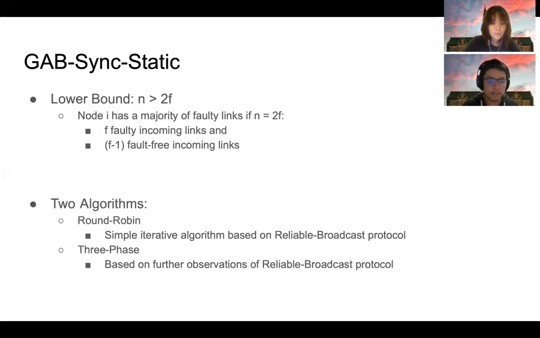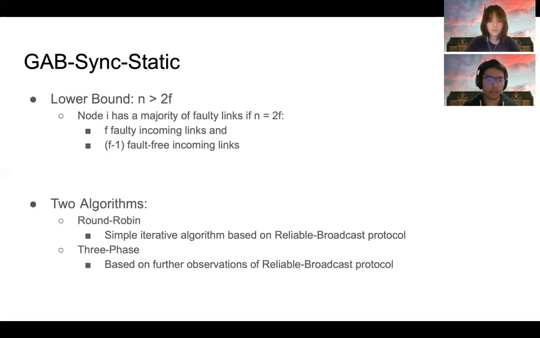Let's look at the GAB synchronous static model. It can be proved that n greater than 2F is a necessary condition for any algorithm to reach consensus under this model. Otherwise, suppose n is equal to 2F, then it's possible that for some node I has F faulty incoming links and F minus 1 correct incoming links. This means that the majority of incoming links of node I is faulty, so node I cannot correctly learn from other nodes. We also proposed two Byzantine tolerant algorithms under this model.